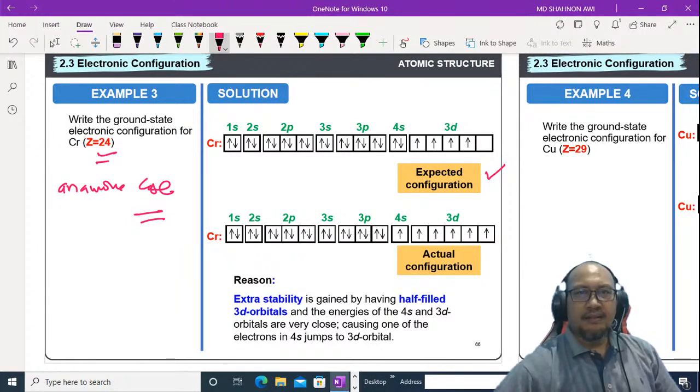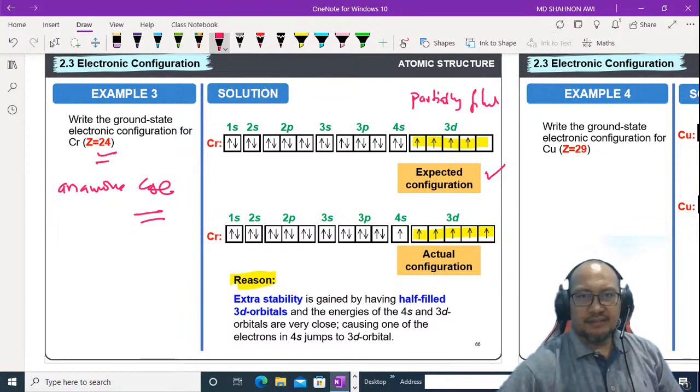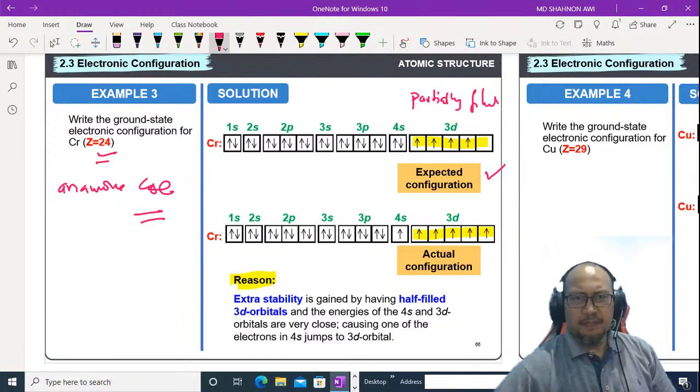Okay, why? This is the reason given by the scientists. Extra stability is gained by having a half-filled 3d orbital. This one we call half-filled, and this one we call partially filled.